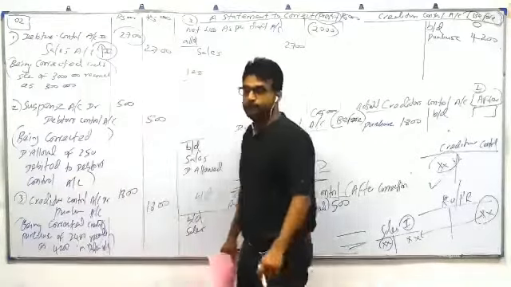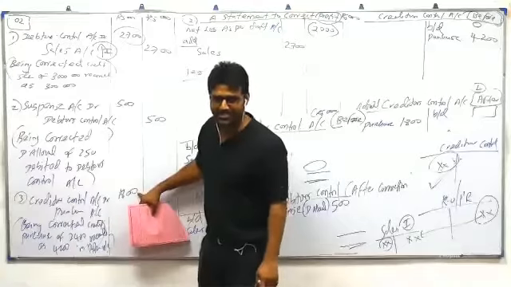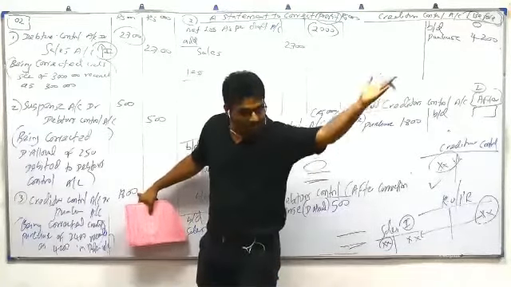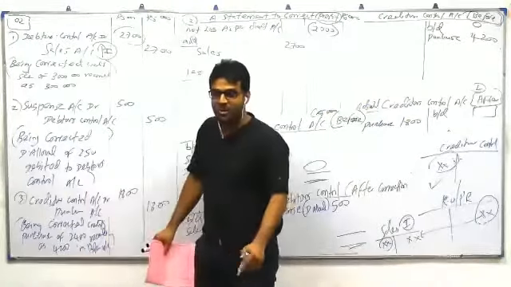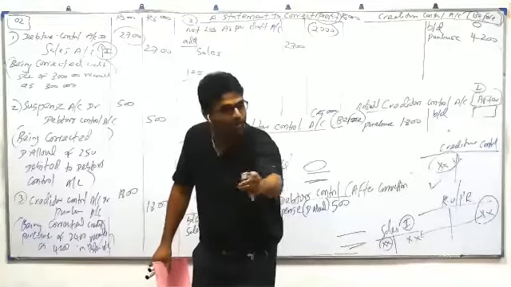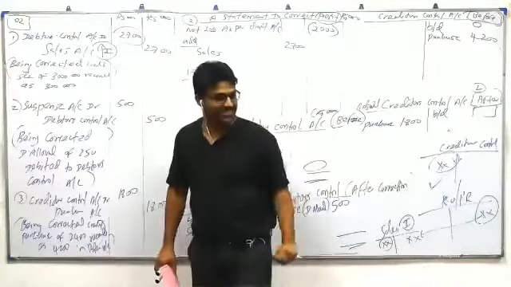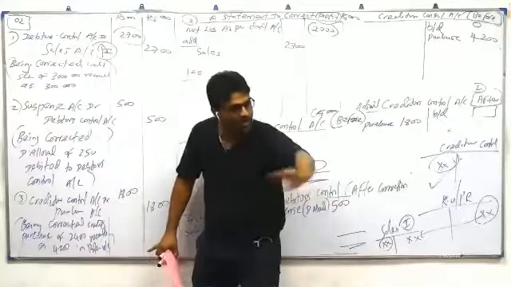Third one, creditor control debit. What is the impact on profit? Creditor is a liability account. When you write something in a liability account, why would profit be affected? Profit is never calculated using assets or liabilities. Profit is calculated only using income and expenses. So for the creditor account, whichever side you write doesn't matter. No impact on profit.